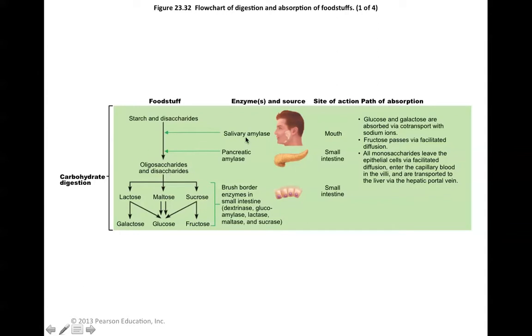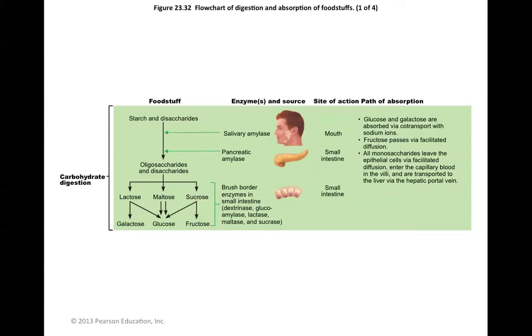Salivary amylase helps to break apart the complex carbohydrates in the mouth, especially starches. And pancreatic amylase helps to break apart carbohydrates in the small intestine. Additionally, there are some brush border enzymes such as dextrinase and glucoamylase that are secreted by the brush border in the small intestine and then go to work on these larger sugars. Lactase, maltase, and sucrase are also brush border enzymes. So you have the final breakdown of these sugars right there, right where they're going to be absorbed.